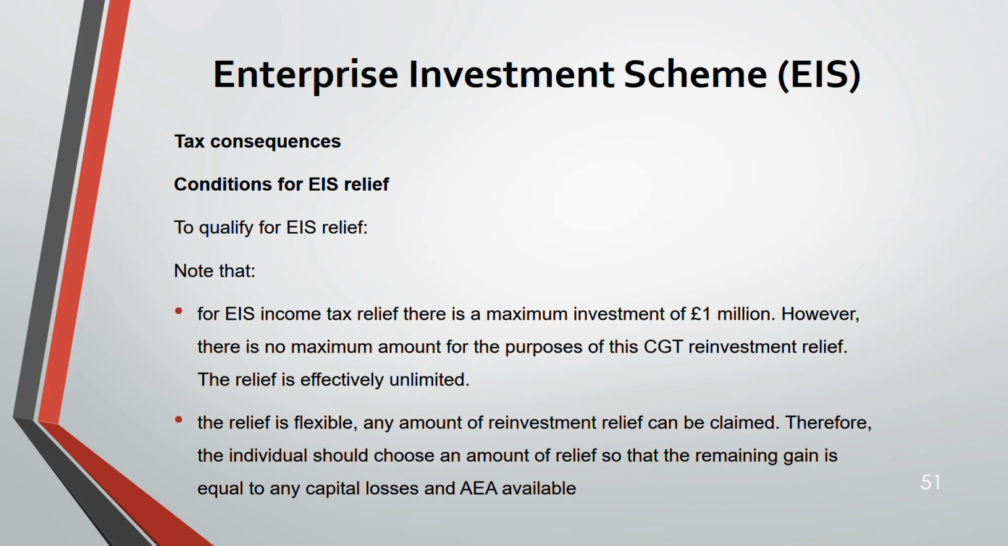Therefore, individuals have to choose an amount of relief in such a way that even after choosing the relief, you have some gain left. The remaining gain should be equal to your capital loss and annual exempt amount. Why? Because the remaining gain will be reduced by your annual exempt amount and capital loss, and you will have a zero gain. That means you don't have to pay any tax. So now let us do question answers before we move on to our next part.